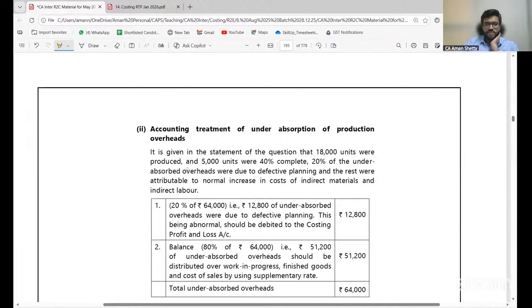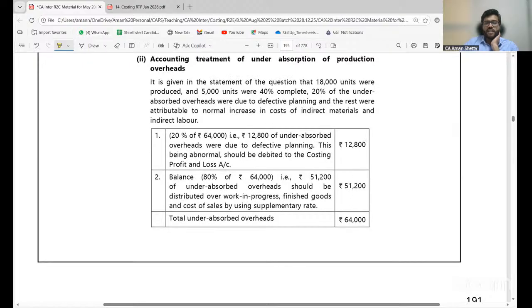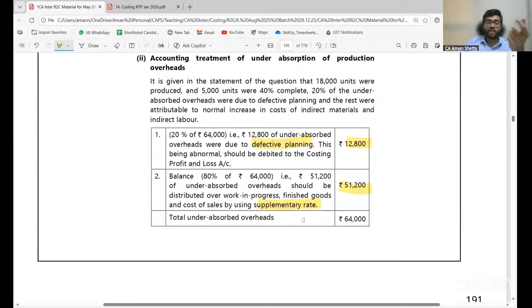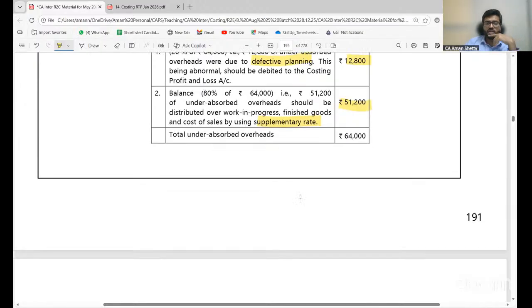So that's what is done here. So 12,800 is because of defective planning. This 51,200 should be used for calculating my supplementary rate. Did you all understand? This 51,200 should be used for calculating supplementary rate. My supplementary rate, you should find out equivalent units. Equivalent units, that is 18,000 plus 40% of